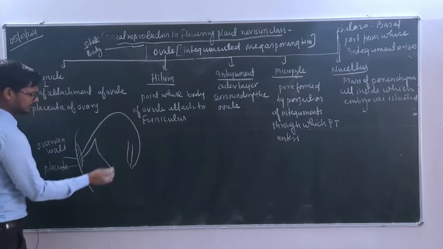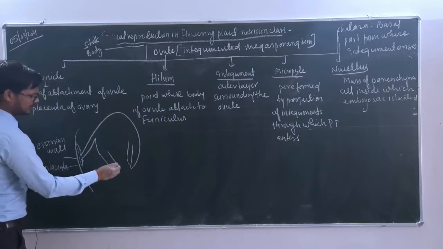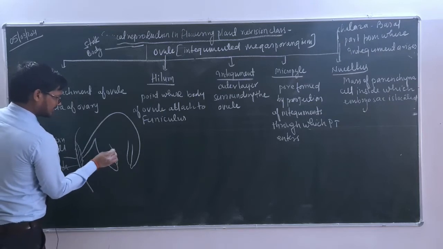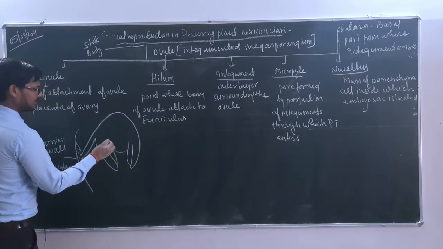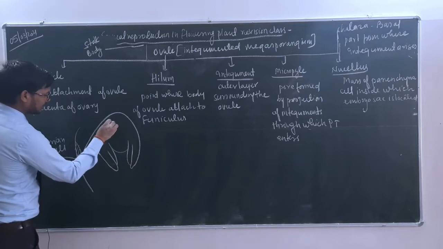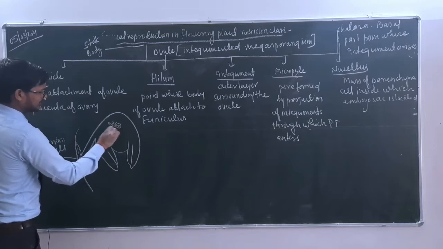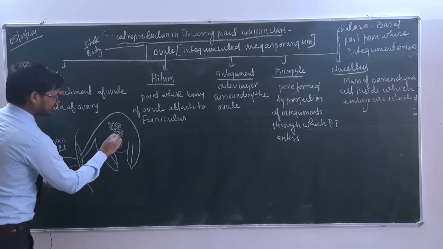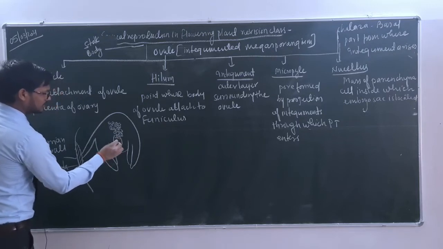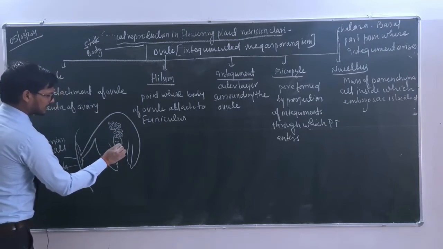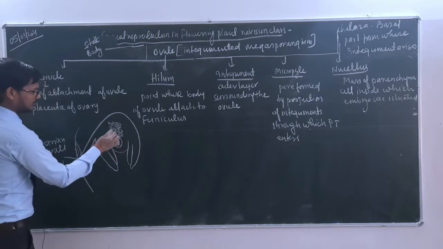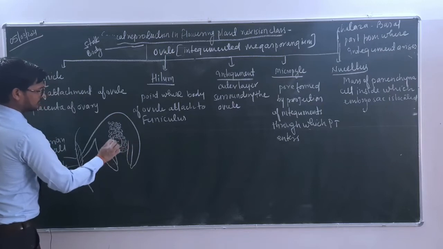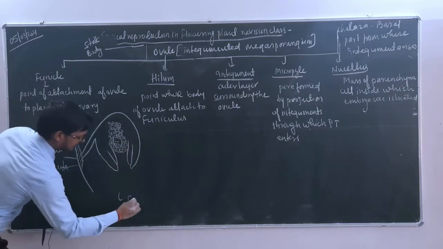There may be 2 integuments, and here is the same condition. There are 2 integuments, and inside this cavity is just filled with the mass of parenchymatous cells. So we are going to make it like this. This is the mass of parenchymatous cells, and inside which there is the location of the embryo sac. In that there are 3 antipodals, 2 polar nuclei, 1 egg and 2 synergids. We will discuss later on. और इसको घेर के रखता है बेटा कौन? Parenchymatous cells. ठीक है.